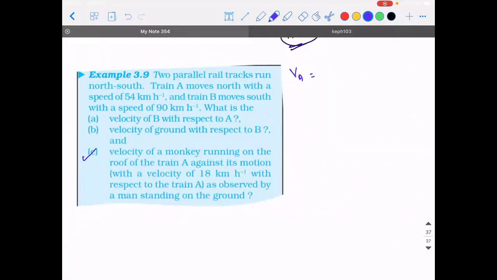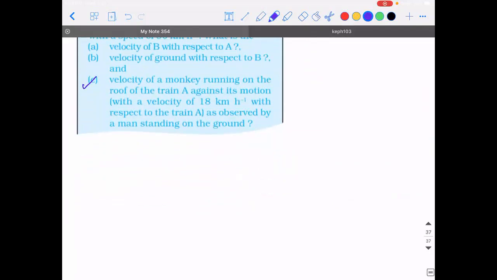Sir, can you just explain what is V with respect to G? Sure. See, if you talk about an object which is moving, let's say you're walking with a particular speed in the rightward direction, with a speed of 2 meters per second.